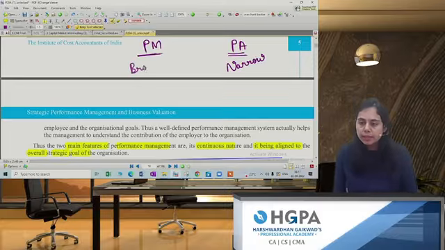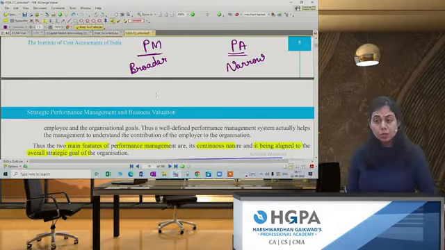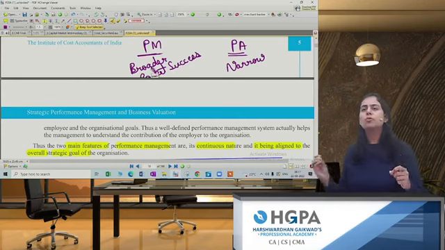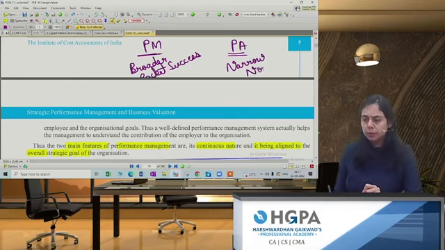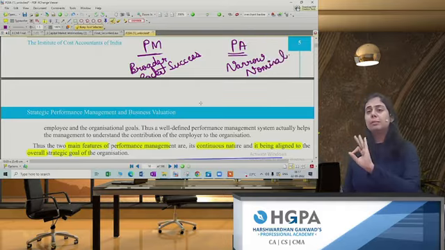Performance management is actually a broader concept. Whenever we are using performance management, you can have a rocket success. There can be a quick success in your company. But whenever there is only performance appraisal, your success will be what? Nominal. In performance appraisal, what happened?